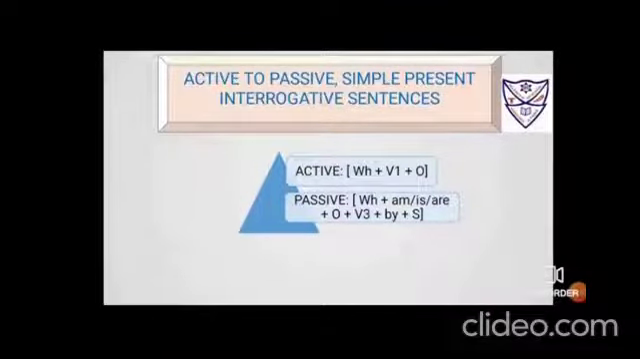Active to passive, simple present, but with the interrogative sentences. So what is the formation of active voice? WH, that stands for WH questions like who, whom, whose, what, where, when, which. V1, verb in its first form. O, object. Passive voice: WH, then am, is, are, as it is sine qua non for a simple present passive voice to have am, is, are. Then you have to put the object ahead. Then you have to put the verb into its third form. And then by, and then the subject.